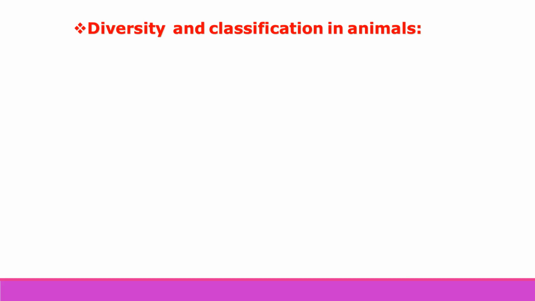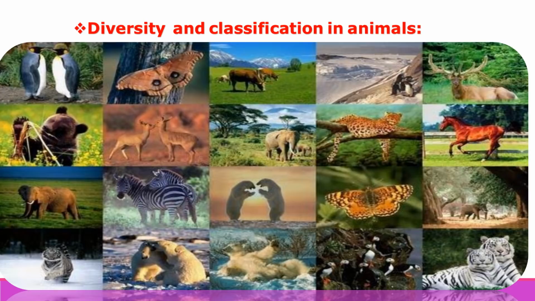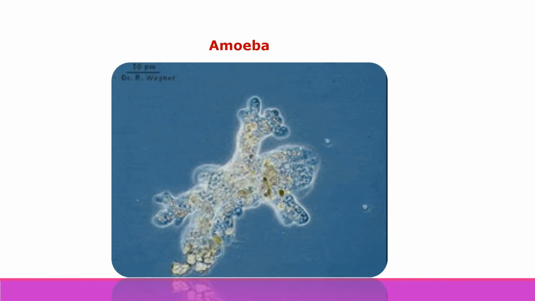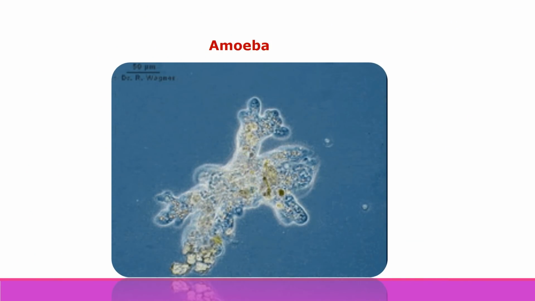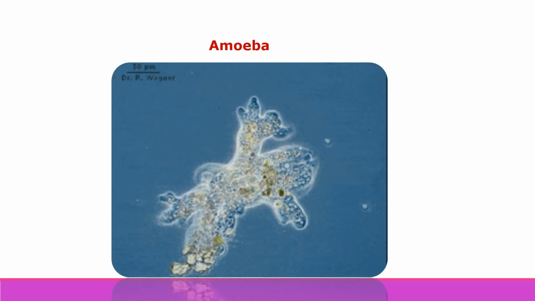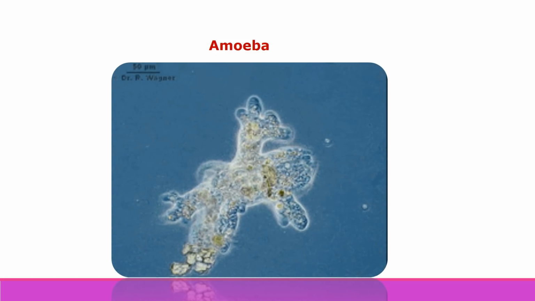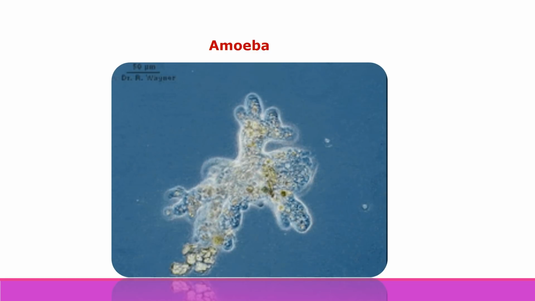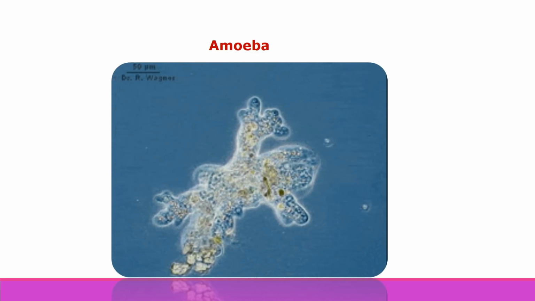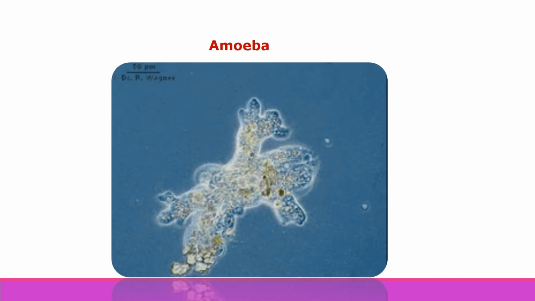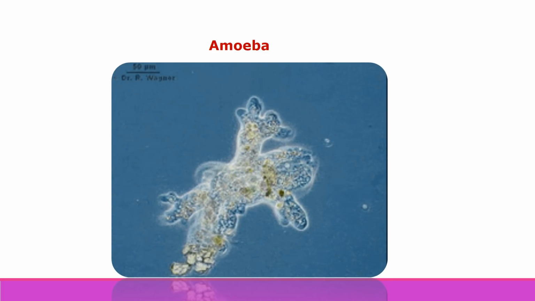Different animals have developed different shapes to survive, means to live in the environment. There is a great variety in the body structure of animals also. The amoeba cannot be seen with our eyes. Why can it not be seen with our eyes? Because it is a unicellular organism, means having only one cell.